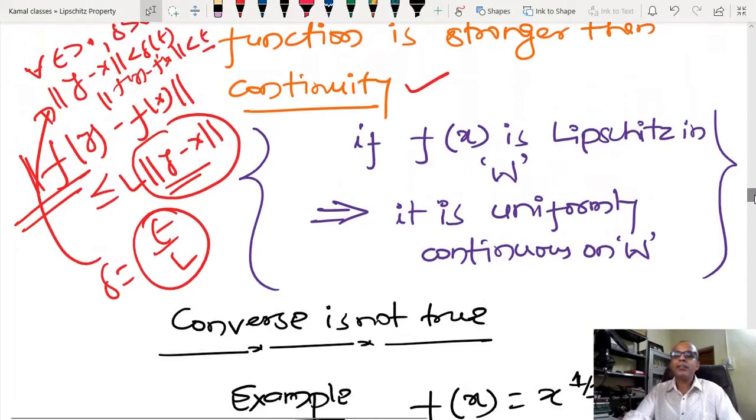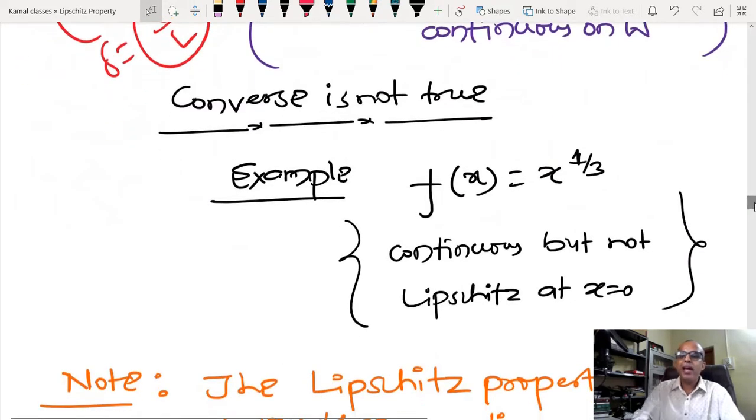Converse: suppose something is uniformly continuous. Is it possible to guarantee that it is Lipschitz? What do you think, Iram? No, sir. No, because you can see that I have generated one counterexample, f(x), and this particular f(x) is continuous, but it is not Lipschitz.